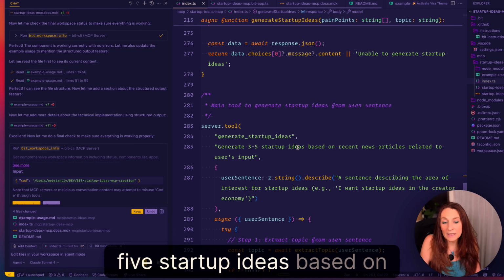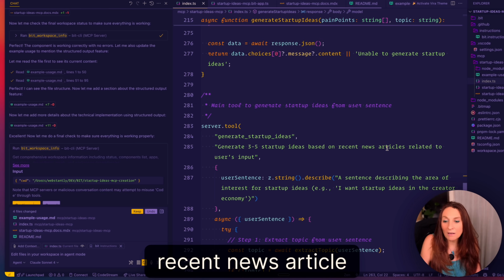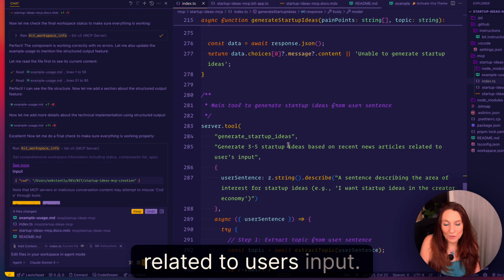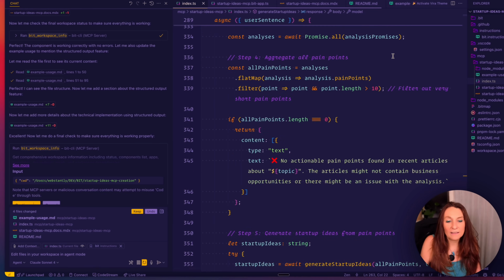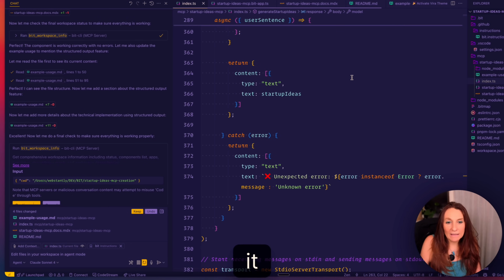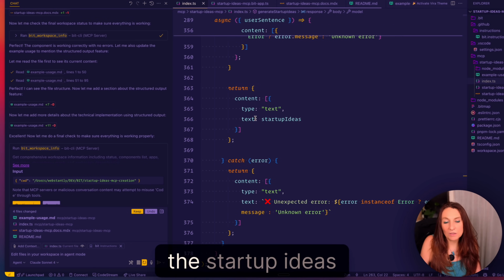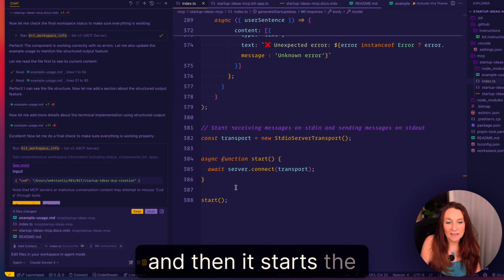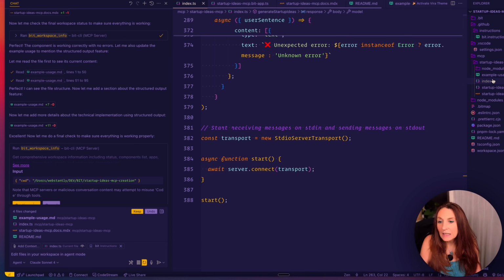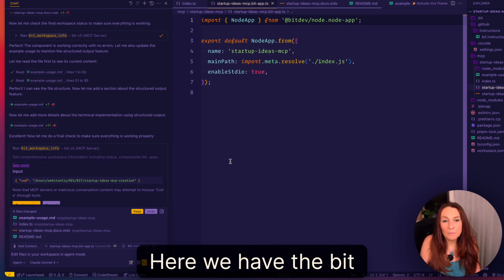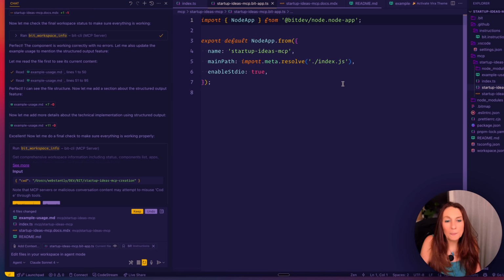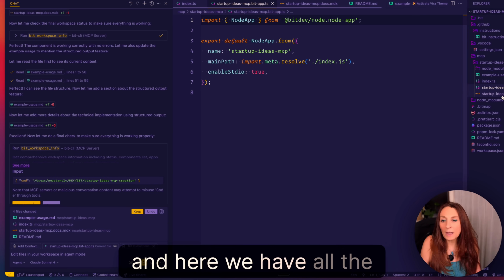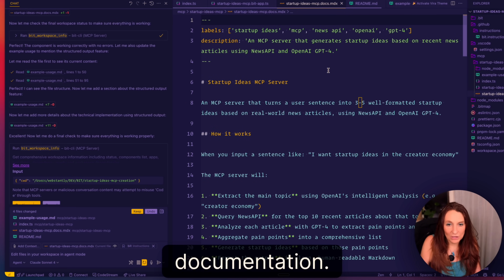Okay, and at the end, it returns the startup ideas, and then it starts the function. So we're good. Here we have the Bit configuration, and here we have all the documentation.